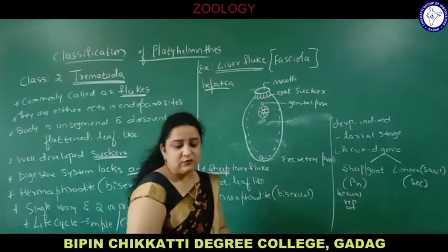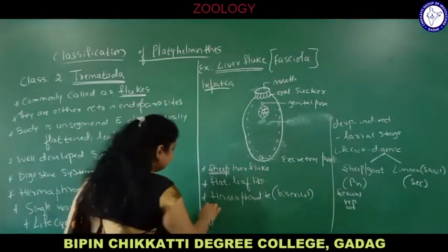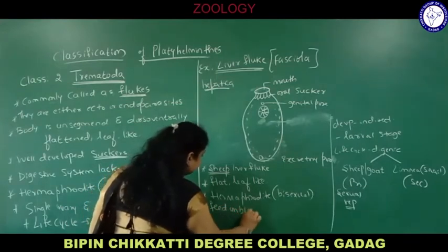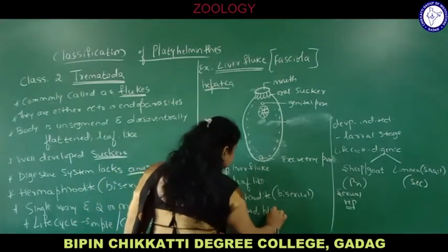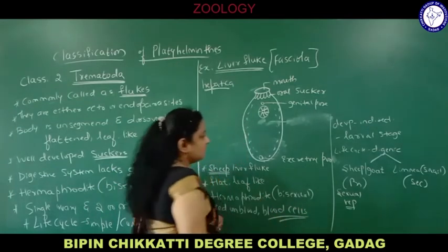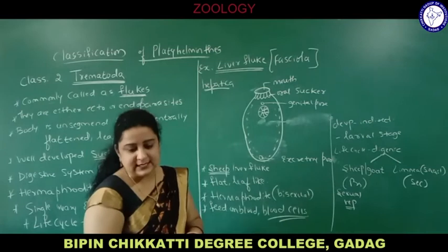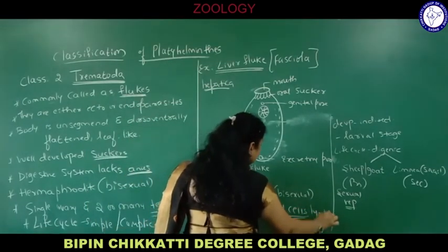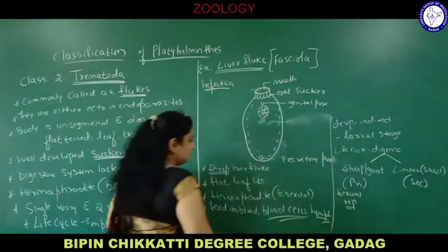Now what do they feed on? They feed on blood. These liver flukes feed on the blood cells of the host, blood cells of sheep, goat, snails, etc. And even lymph also, they feed on lymph. It is a fluid present in the blood.